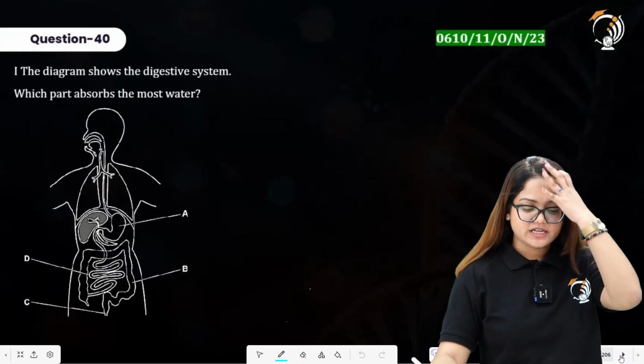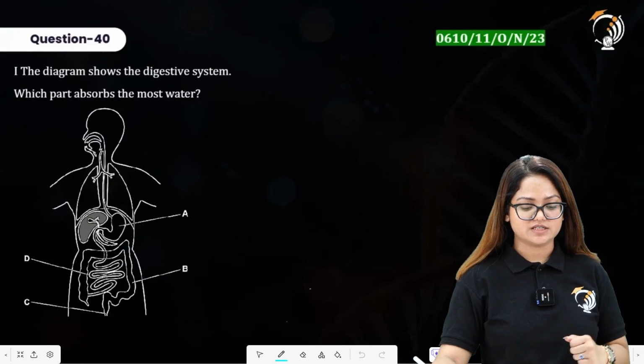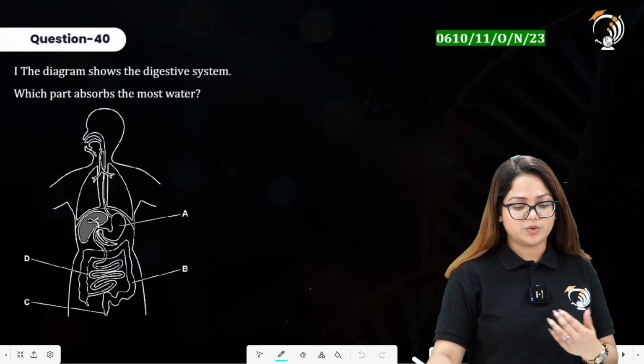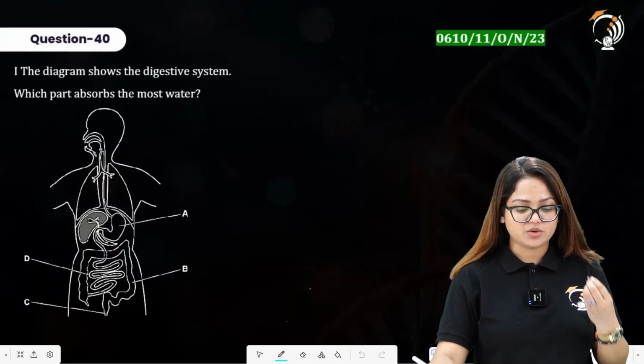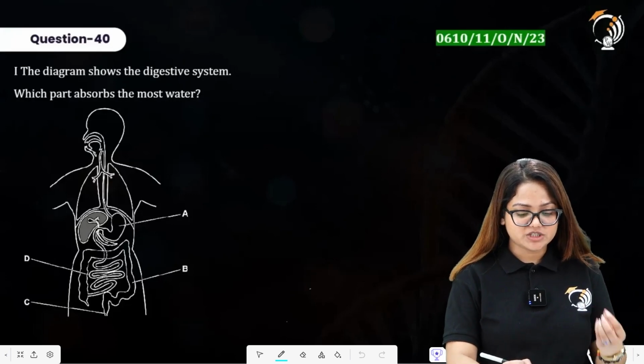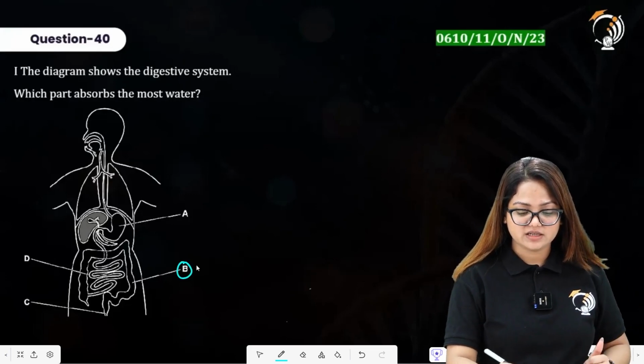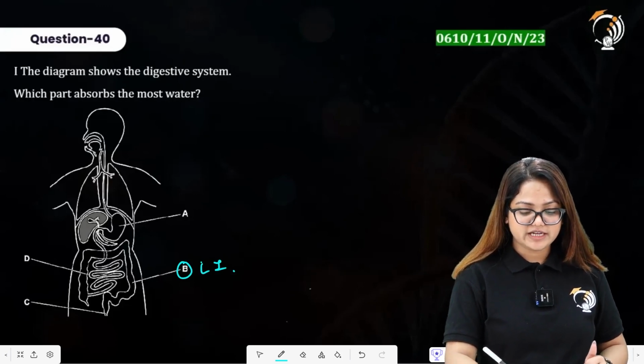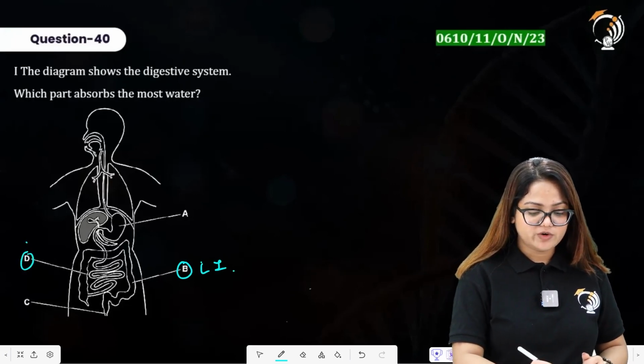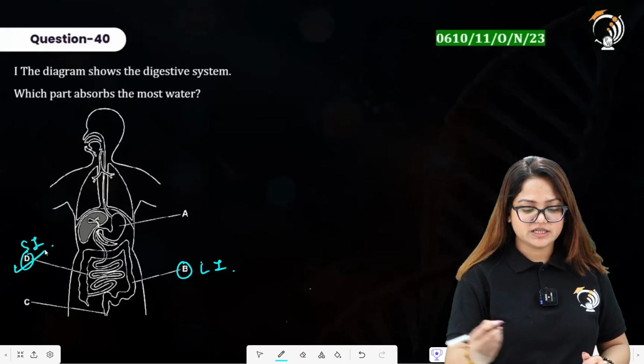Question number 40 here says the diagram shows the digestive system. Which part absorbs most of the water? I hope you can attempt this on your own, and let me just mark the right answer for that. This is B for large intestine and D for small intestine. So, option D is the right answer.